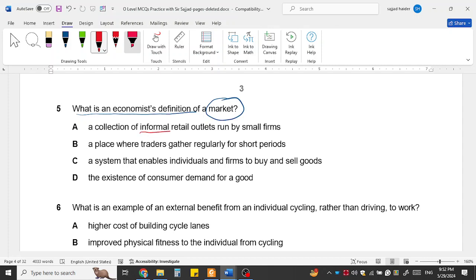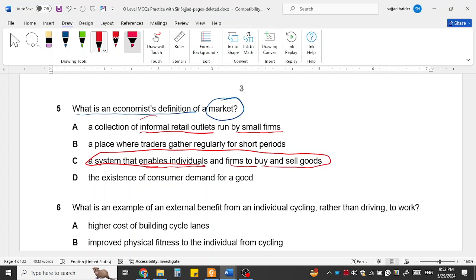So the collection of informal retail outlets run by small firms, for example, dhaba etcetera. No, this is the collection of informal retail outlets run by small firms. Economists say that a market means where all the individuals and firms are enabled to buy and sell goods. So a market is a place where all the firms can interact through any means, physically or electronically or through the internet, whatsoever they are using. If they can interact, then it is the market.